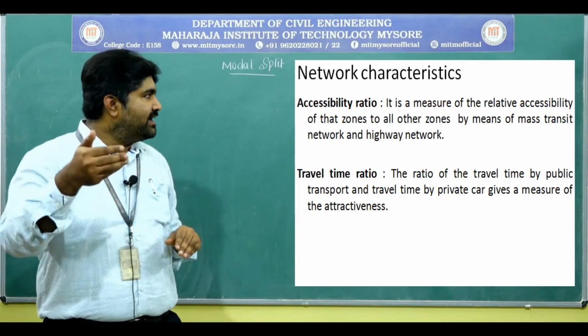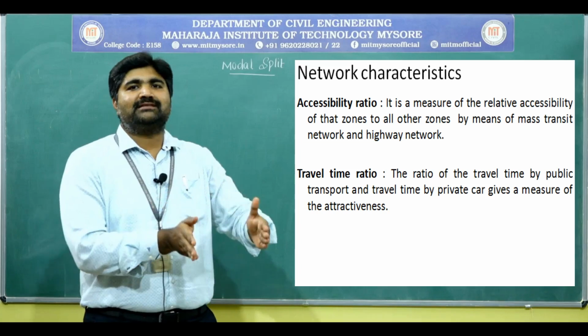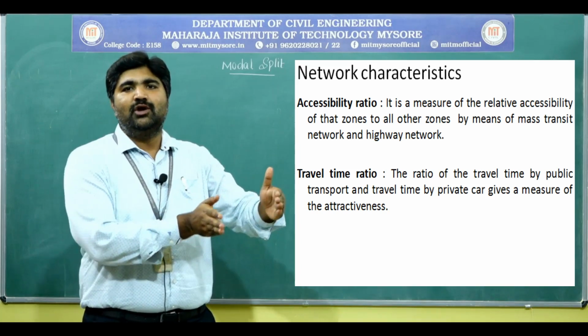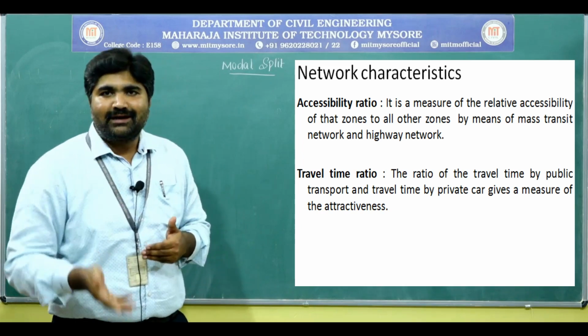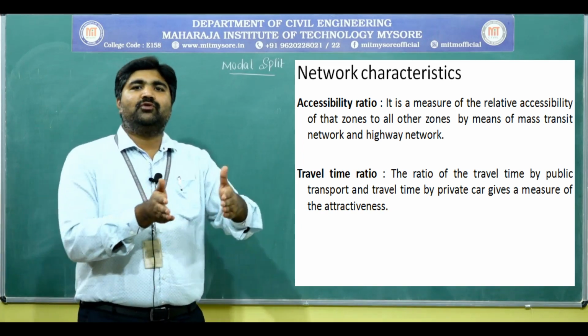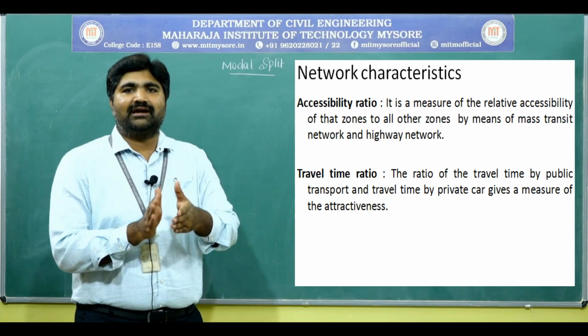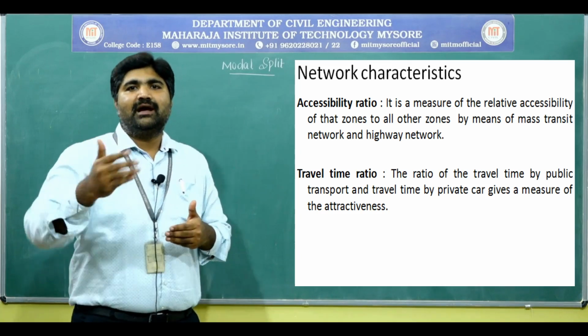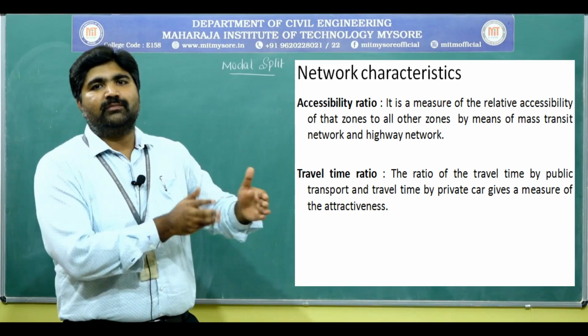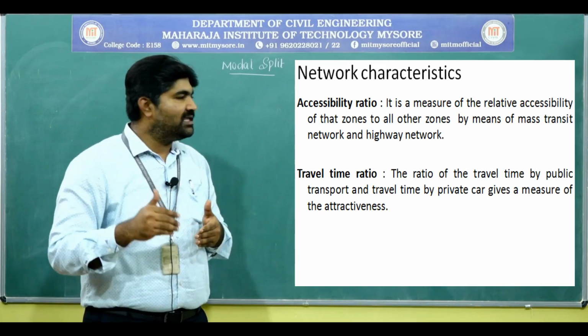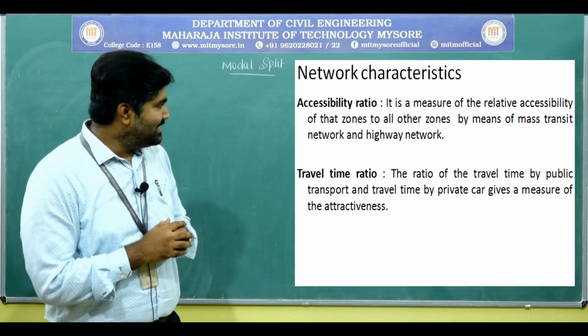If you have a good mass transit, as we know, that is the monorail or metro, at that time we are going to prefer public transport. If you don't have a good mass transit, at that time we are going to prefer the highway network, means road, so private vehicles will be used. That depends upon the efficiency of the mass transit.